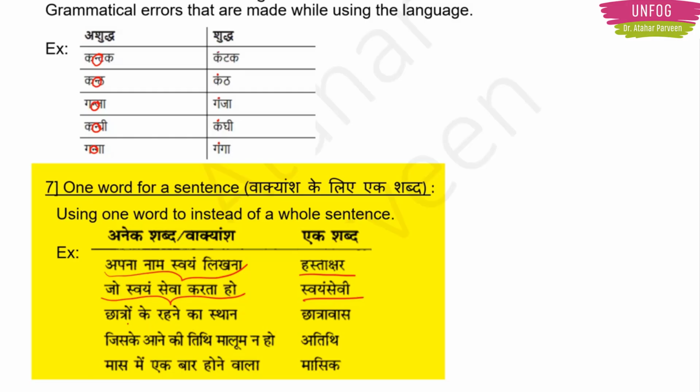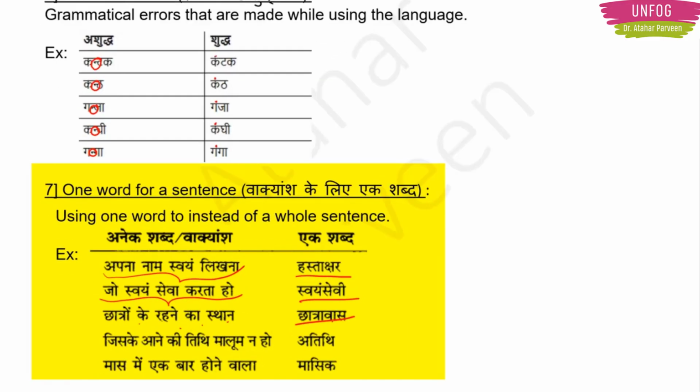There are more examples like Chhatron ke rehne ka sthan. So reduce this down to Chhatravas. Then we have Jiske aane ki tithi malum na ho. Such a huge sentence. We reduce it down to Atithi. Next we have is Maas mein ek baar hone wala. That is known as Masik. Single word for such huge sentences. That is only Vakyansh ke liye ek shabd.